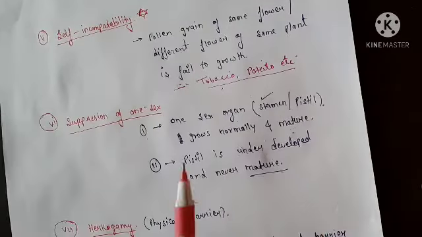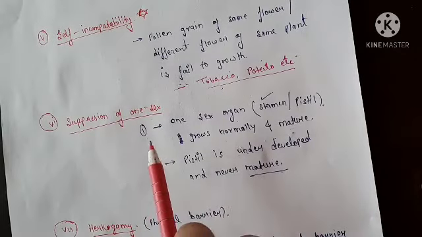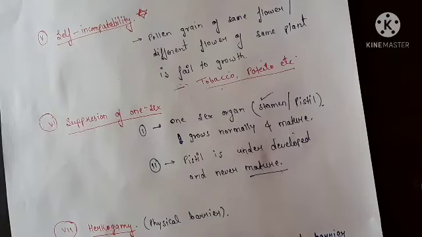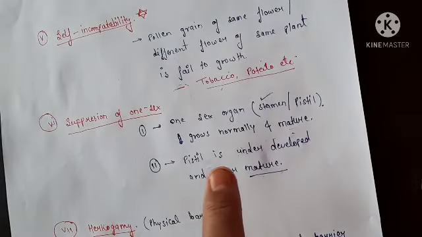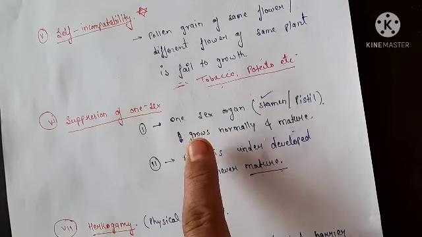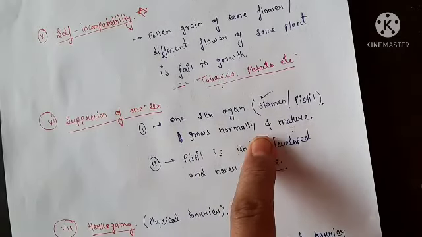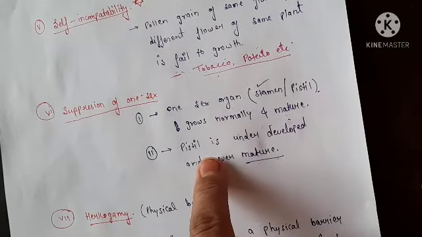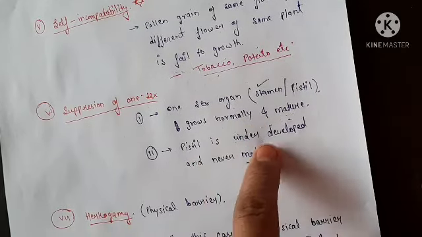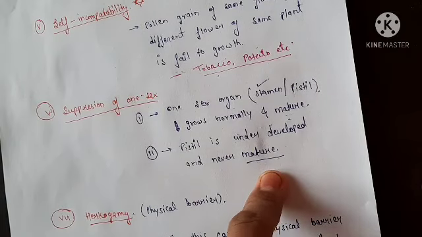After that, friends, we will discuss separation of one sex. What is the condition in separation of one sex? It is very clear from the name, and there are two cases. In one case, one sex organ grows normally and matures. But in the second case, the pistil is underdeveloped and never matures, to ensure cross pollination.